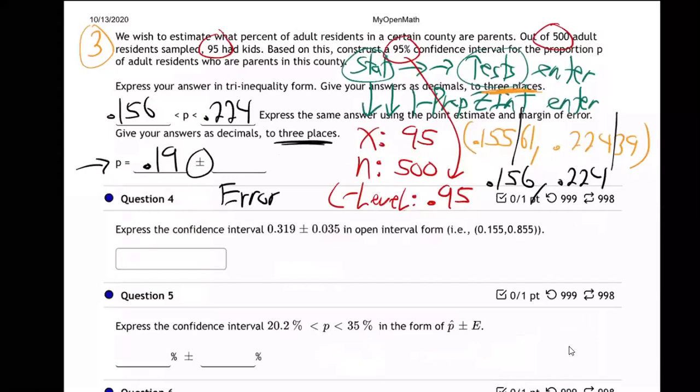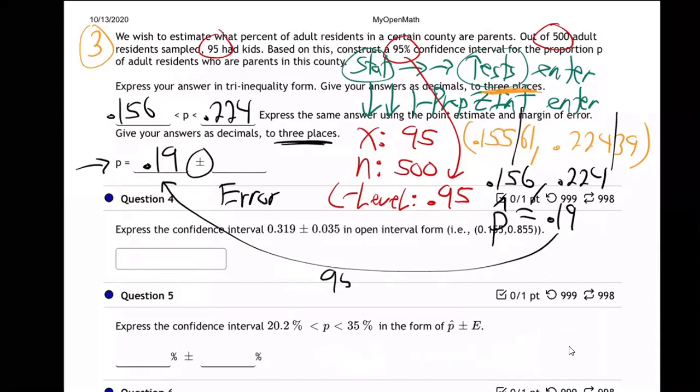Right, so let me write that down here for us. P hat is 0.19. That goes right here. How did our calculator come up with that? All the calculator did was take 95 and divide by 500. If you do that, it's 0.19. That's what the calculator did.